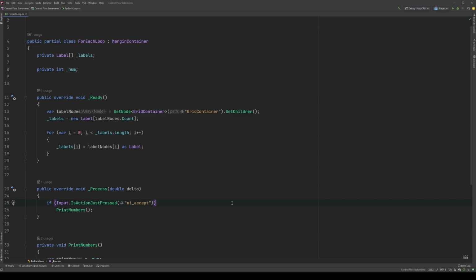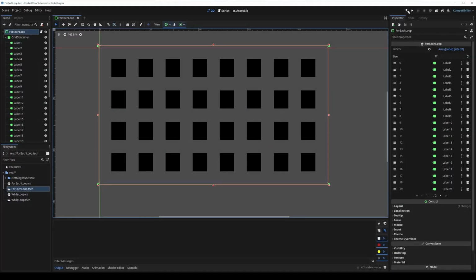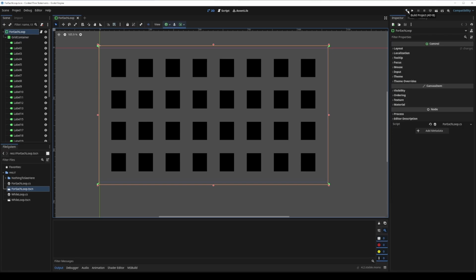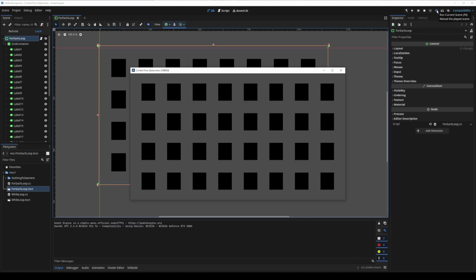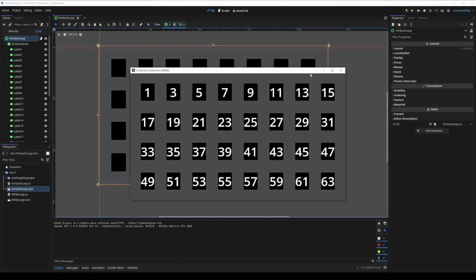Finally, we can wash our hands and be done with the dirty built-in Godot collections, save our script, and return to our scene. Build the project now to ensure there are no errors. You can see the labels array is no longer exposed in the inspector. Play the scene. Press the UI accept button a few times. And you'll see it's working just as before.